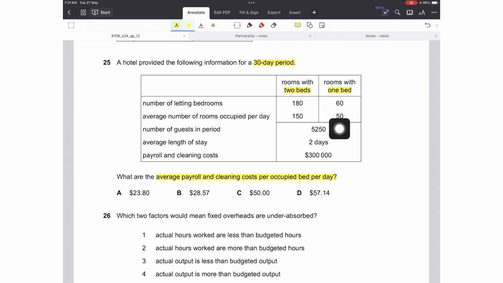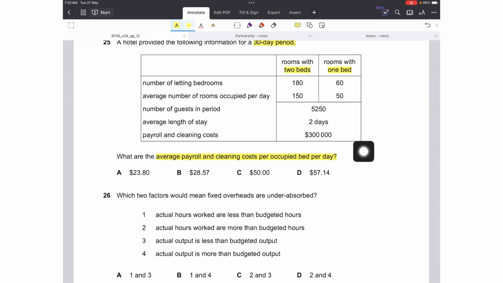Out of 60 rooms with 1 bed, 50 are occupied on average per day. There are 5,250 guests in the period, their average length of stay is 2 days, and the total payroll and cleaning costs are also given. We have to find out the average cost per occupied bed per day.